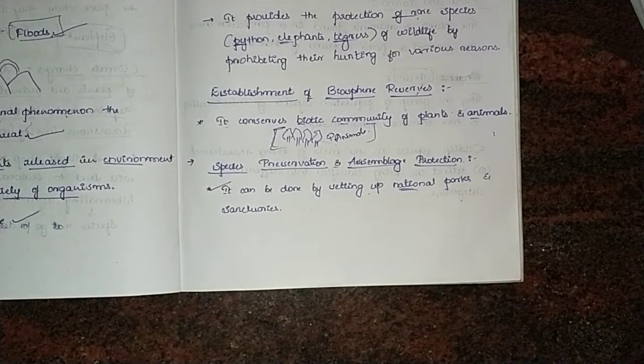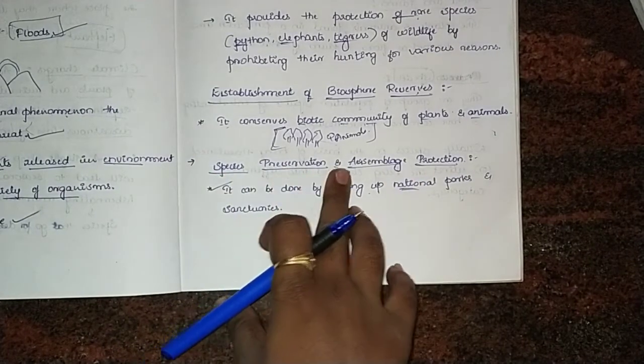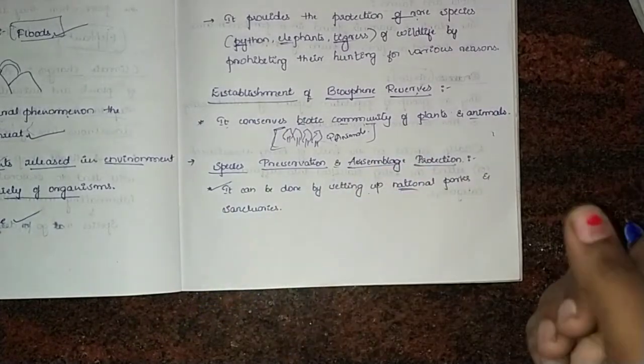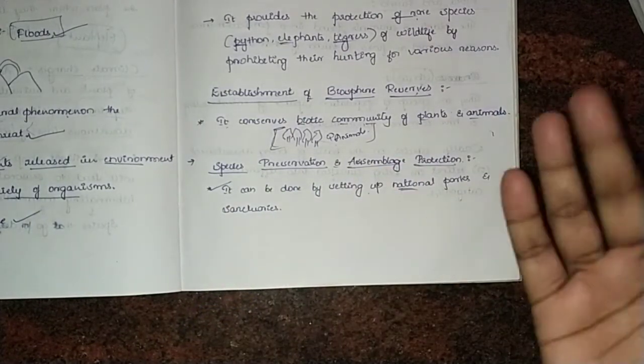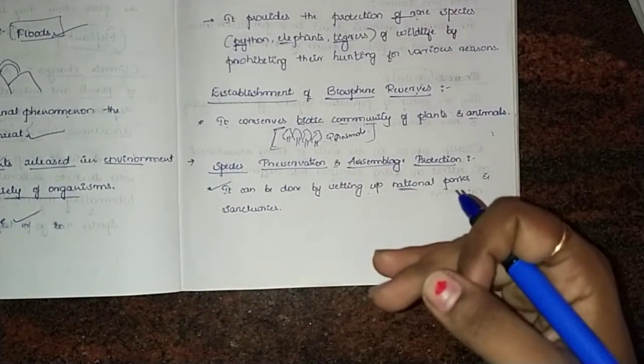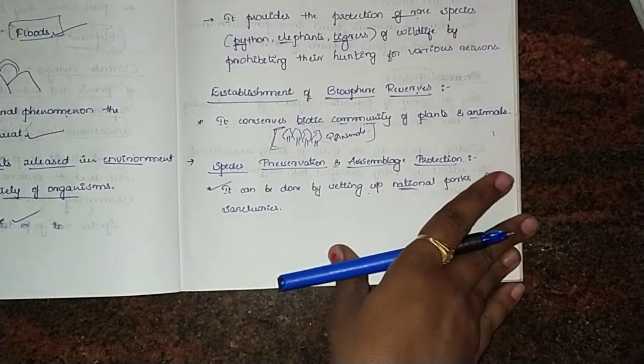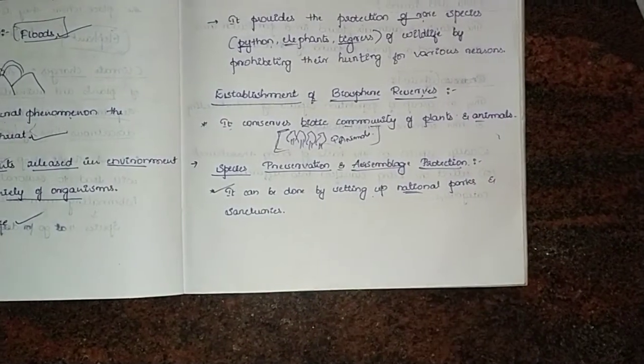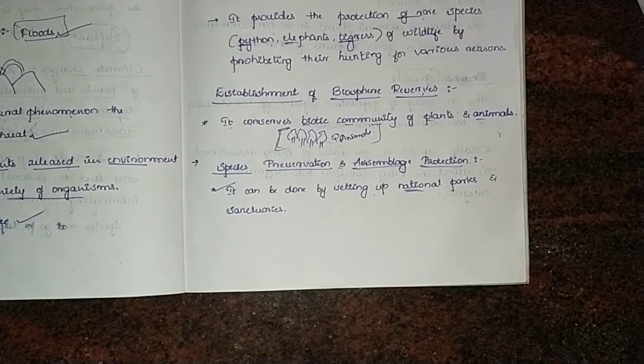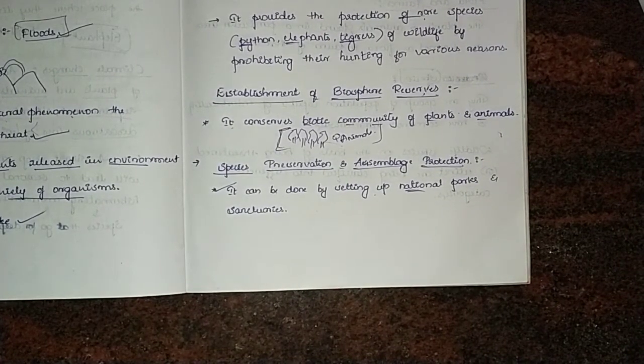We have lots and lots of national parks in our India, and we also have some sanctuaries. So this is species preservation and assemblage protection. In this way we can conserve the wildlife. Is that okay? There are lots and lots of ways and ideas to conserve wildlife: sanctuaries, national parks, everything.